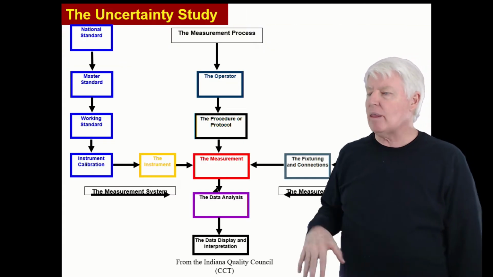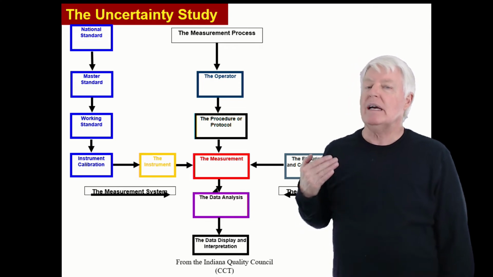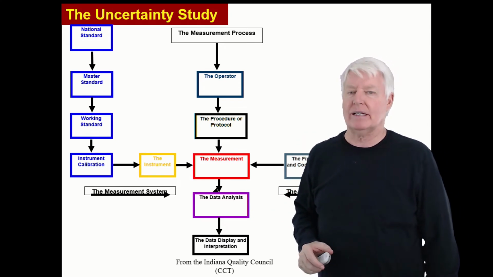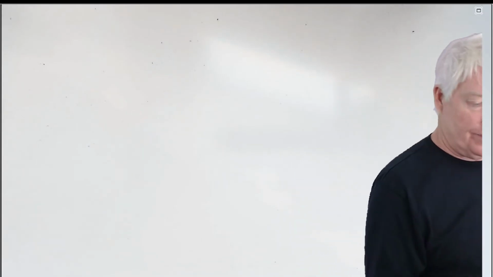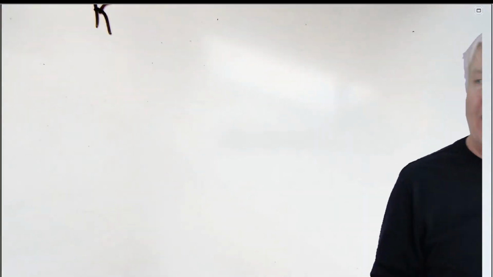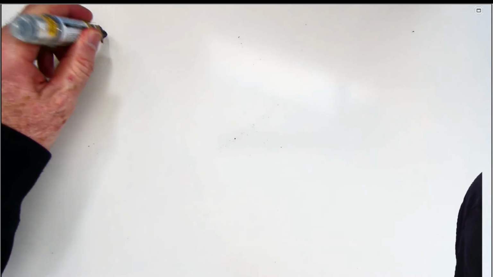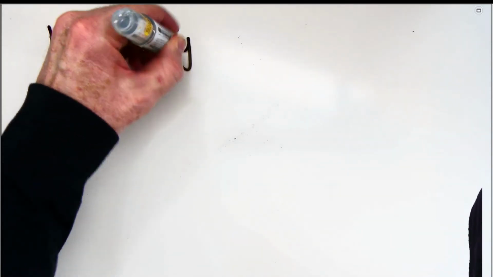All right, now that you have the value of uncertainty, let me show you how they use that. Okay, so let's go to the whiteboard and discuss that in greater detail. All right, here we are at the whiteboard. Let me explain what they do with uncertainty. They have this thing called the K value. The K value is like Z. It's the number of sigmas. K is the number of sigmas. K equals number of standard deviations. So that's one thing you have to remember.